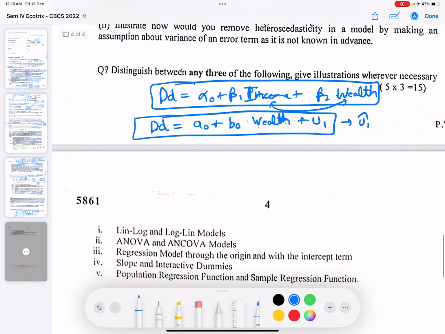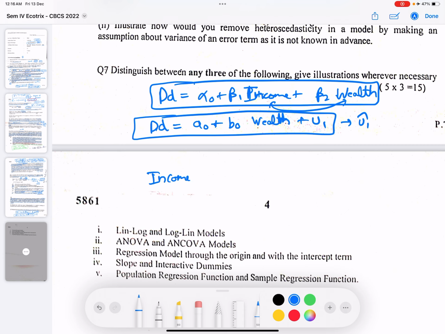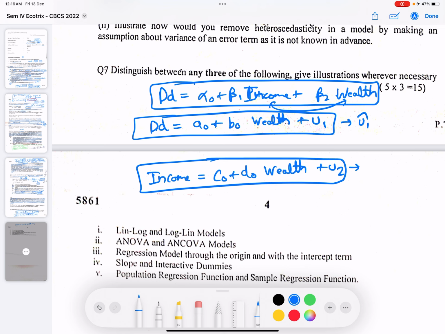Now in the second case, we will regress income on wealth, c naught plus d naught times wealth plus U2. If we regress this, we will get U2 hat.